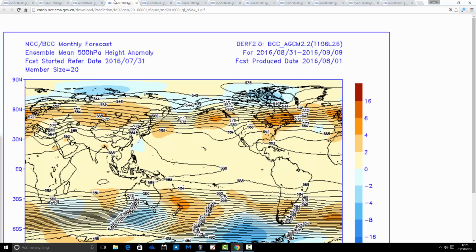And then, as promised, we go through to the first 10 days of September. This is going from the 31st of August through to the 9th of September. This is days 31 through to 40.